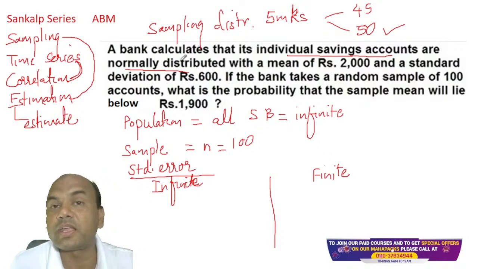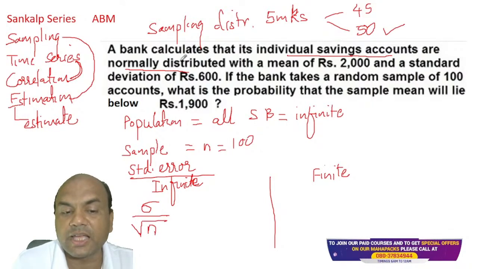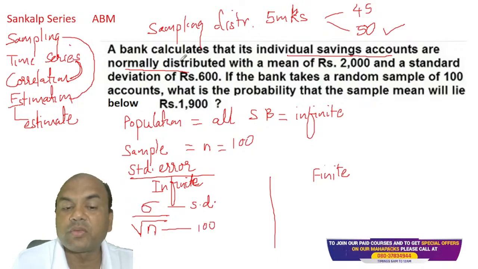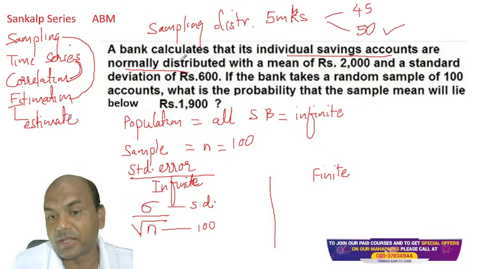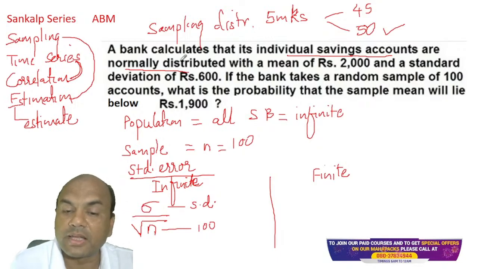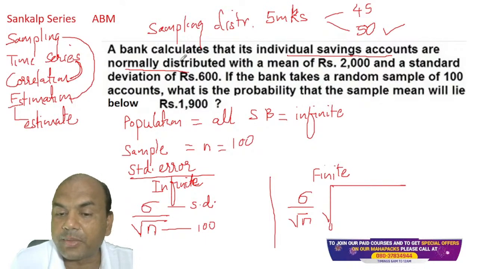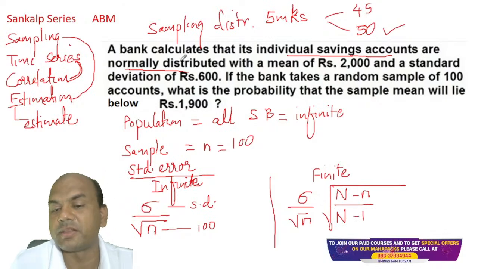So the standard error for infinite savings accounts is, always remember, psi upon root of n. Psi means standard deviation, SD. N means the sample, which I know is 100. If I had a finite population, say 2000 savings accounts, then my formula would be psi upon root of n into the square root of capital N minus small n upon capital N minus 1.